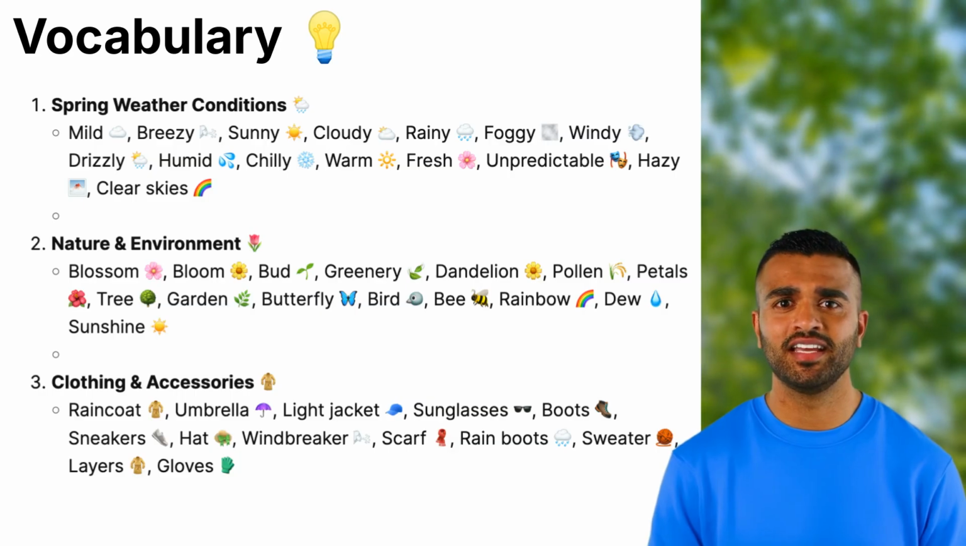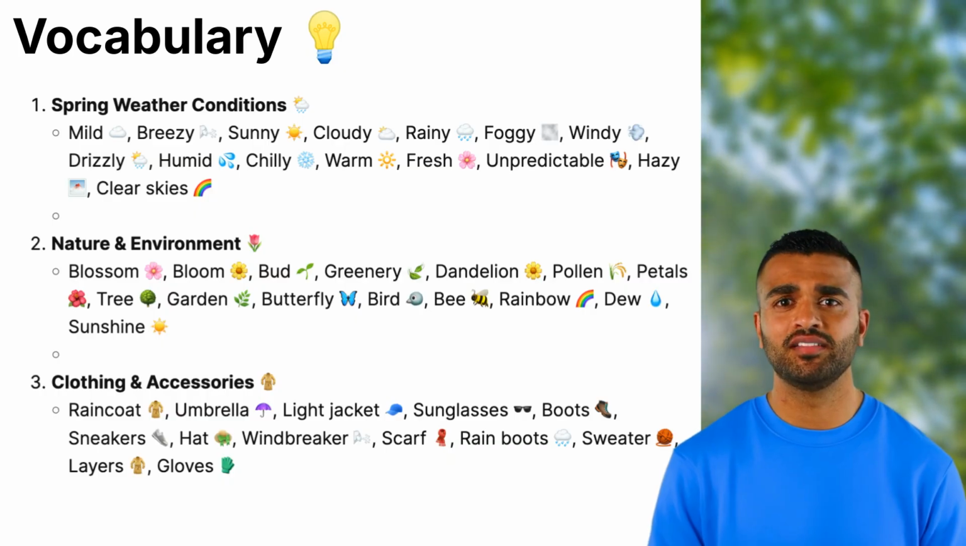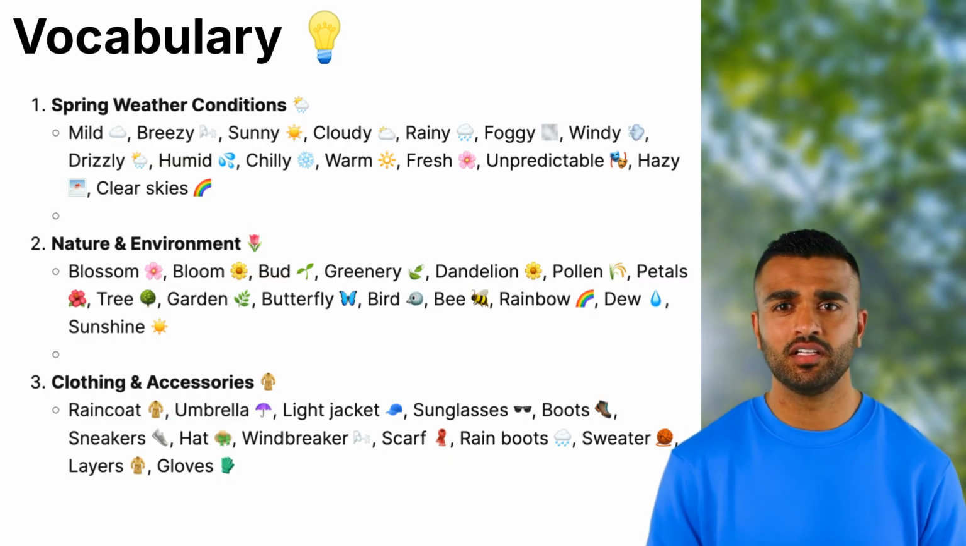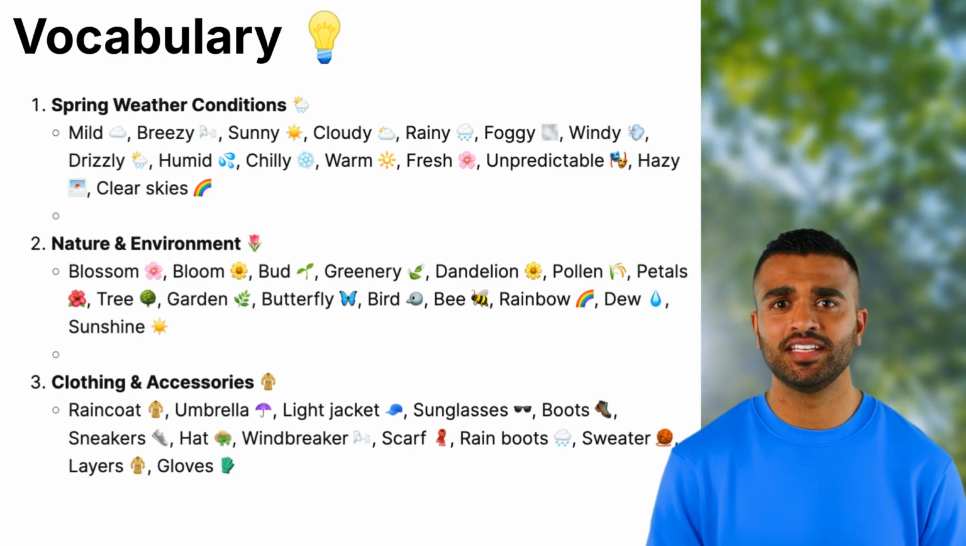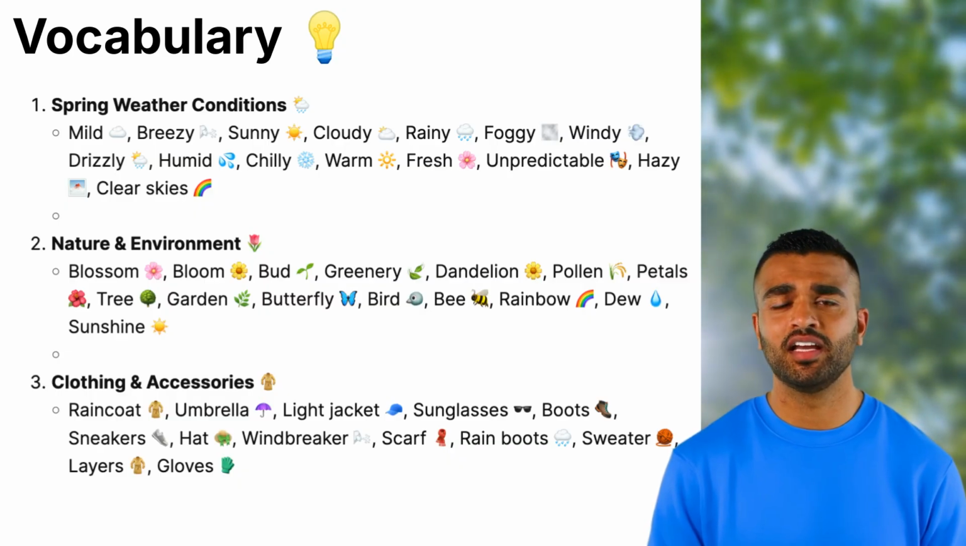Foggy: thick mist in the air that reduces visibility. Windy: strong wind is blowing. Drizzly: light, fine rain that often lasts a while. Humid: the air feels wet and sticky, often before or after rain. Chilly: slightly cold, enough to wear a jacket. Warm: pleasantly hot, but not uncomfortable.